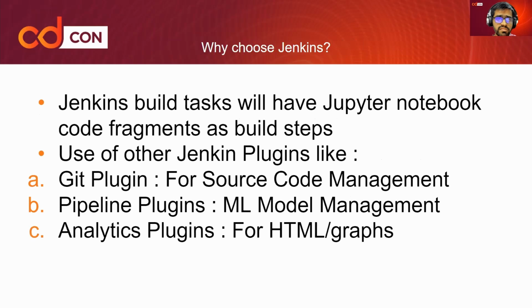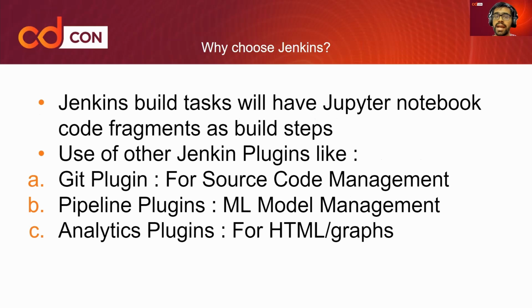Now, the first question is, why choose Jenkins, right? Jenkins build steps can take the various Jupyter notebook code fragments as individual build steps. And because we have such a wide variety of different types of plugins, they can be used directly within these different build steps. For example, the Git plugin can be used for source code management.